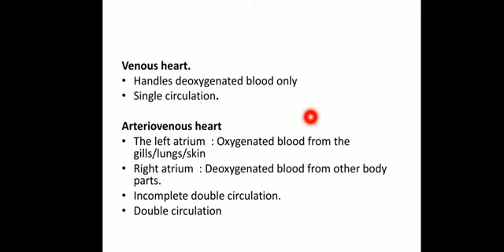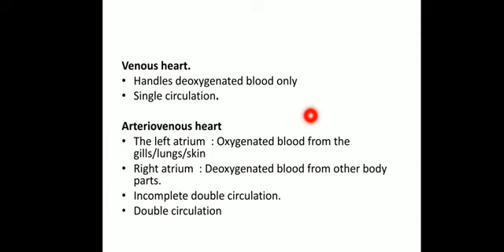So in the venous heart, the deoxygenated blood gets into the heart and is pumped out to the gills, where it gets oxygenated. This oxygenated blood then goes to the different parts of the body, where the oxygen is given up and the carbon dioxide is taken up. Now this blood again gets deoxygenated and returns to the heart. Hence during the whole process the blood flows once through the heart, and it is called single circulation. Got it?